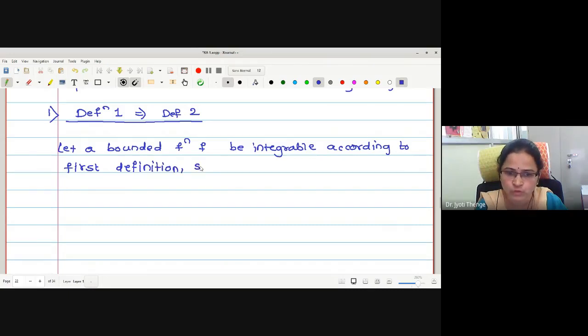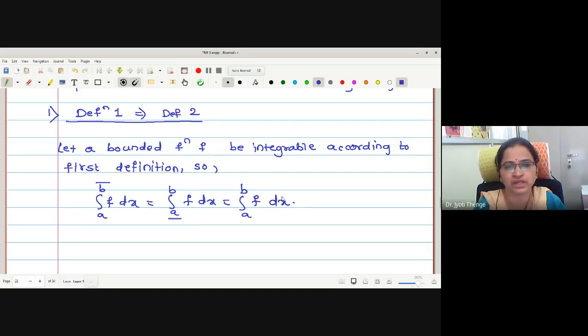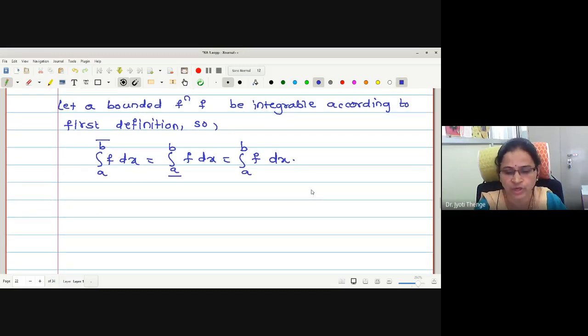So, what should be my assumption? Upper integral a to b f dx is equal to lower integral a to b f dx is equal to integration a to b f dx. This is the assumption, and our aim is to prove the Riemann condition of integrability. Now, in order to prove the Riemann condition of integrability, we are going to make use of the Darboux theorem. Therefore, first let me write the Darboux theorem. Let epsilon be any positive number.